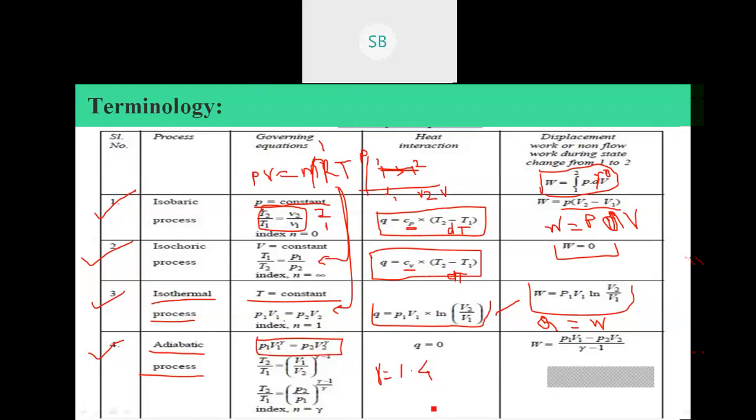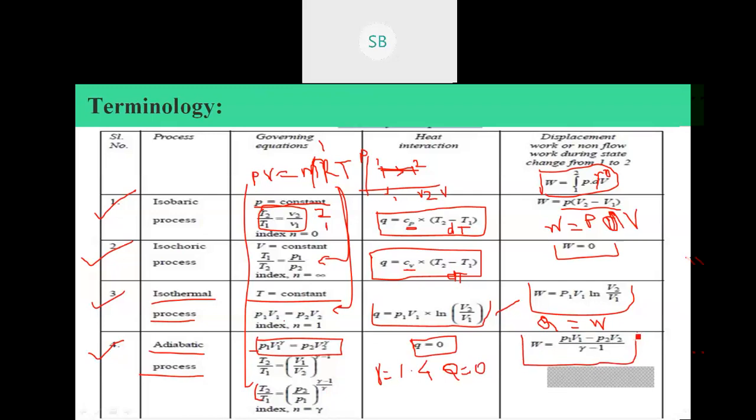Using the ideal gas law, T2 upon T1 is equal to (V1 upon V2) raised to gamma minus 1, and also equal to (P2 upon P1) raised to (gamma minus 1) upon gamma. Here the heat interaction is 0, and the work interaction is given by this formula.